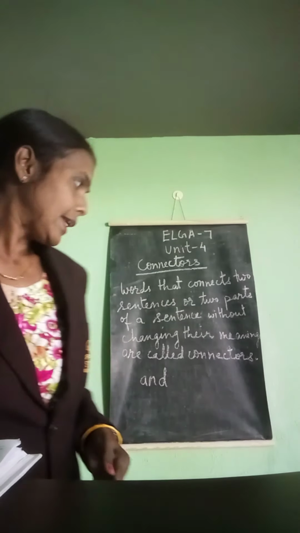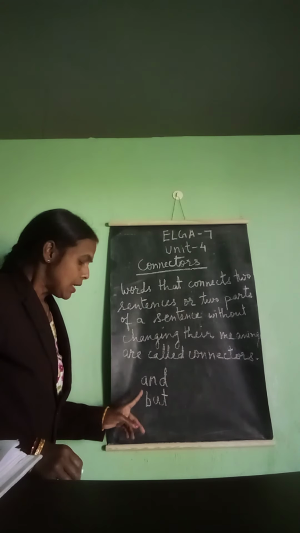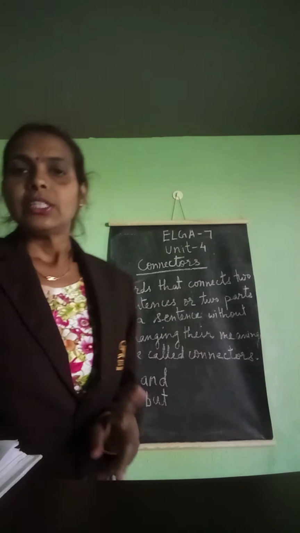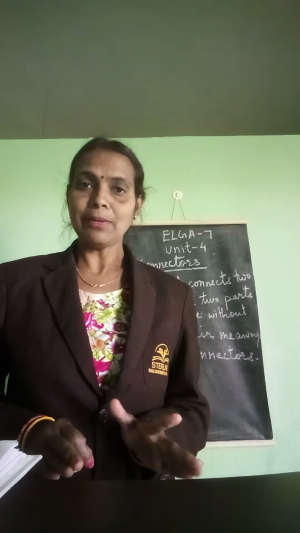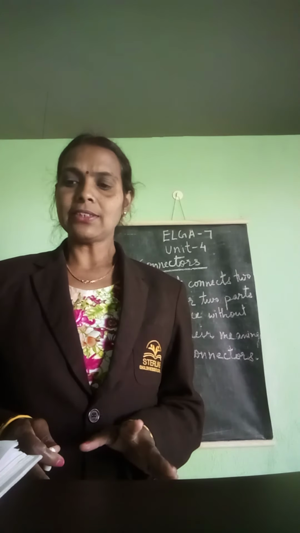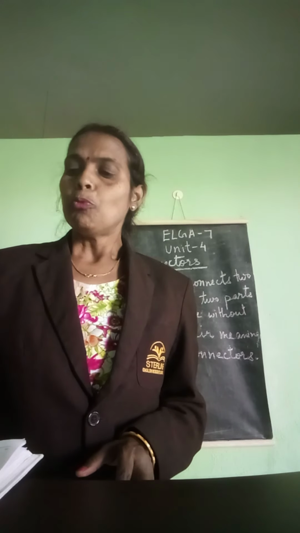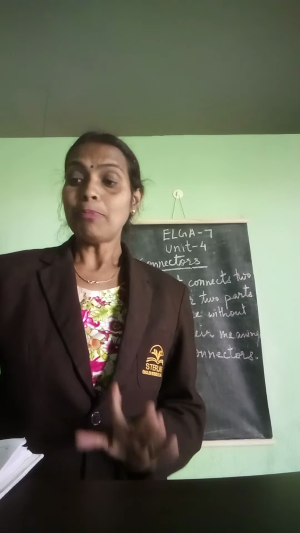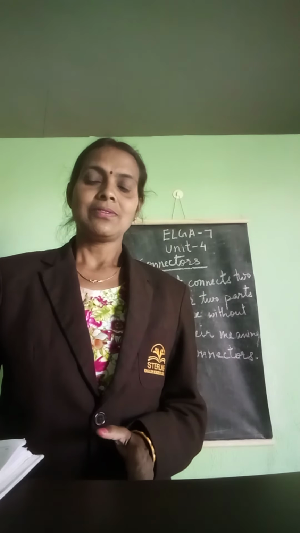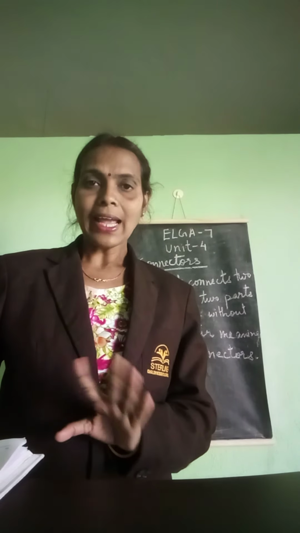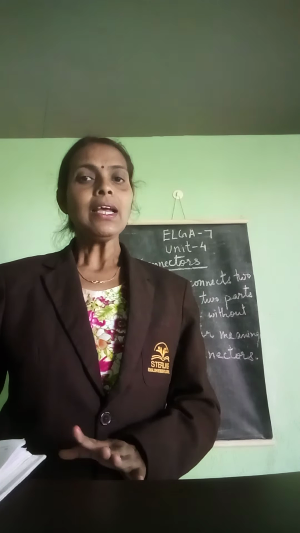Now another connector is but, B-U-T. We have used this word before also. But is a connector used to connect unlike ideas, that is, when ideas are not the same, they are different, or to show contradiction. Example: Mohit can swim, but his brother cannot. Here, but is the connector. It has two unlike ideas, and it is showing the contradiction.